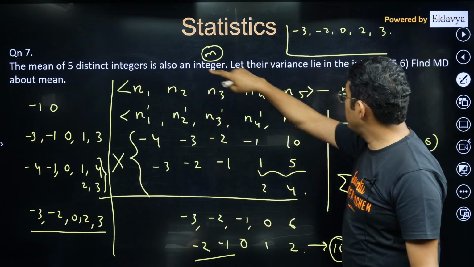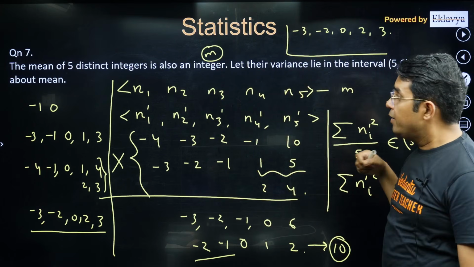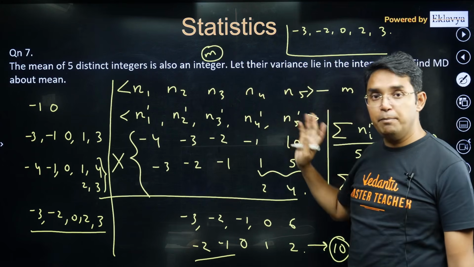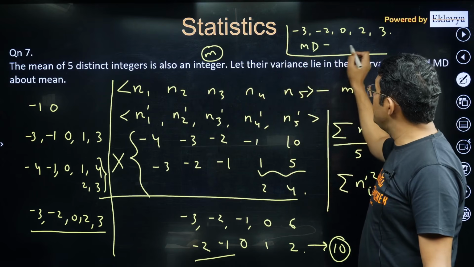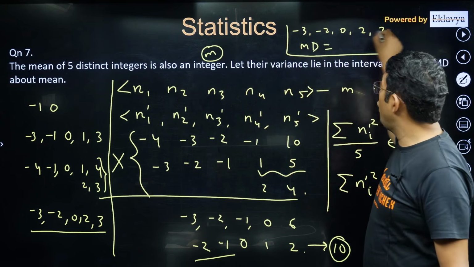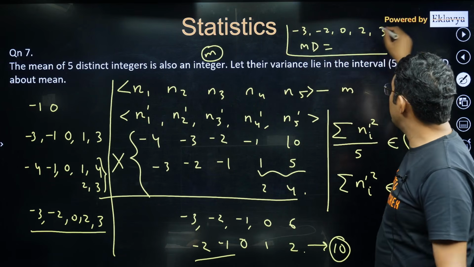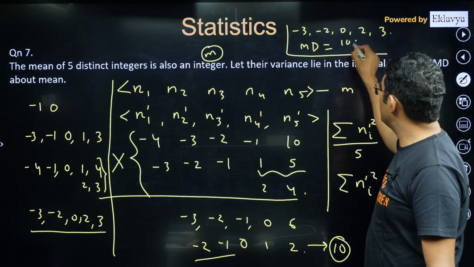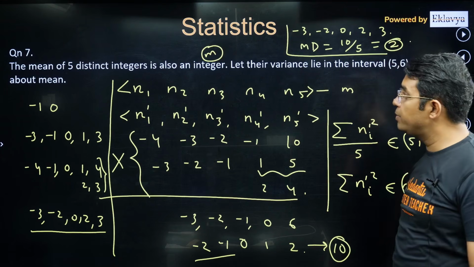Here we are looking for the mean deviation about mean. I think already we have subtracted the data by mean and we are getting these things. To get the mean deviation, we just need to add the magnitude of these numbers. So that is 3 plus 2 plus 2 plus 3. So I think 5 plus 5, 10, and there are total 5 data points. So answer will be 2. So answer will be 2 for this question.